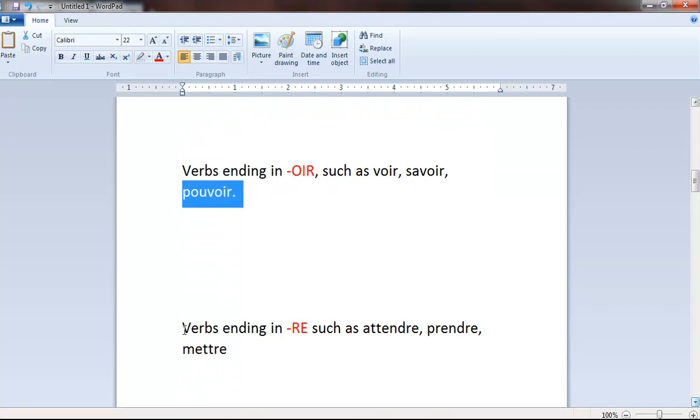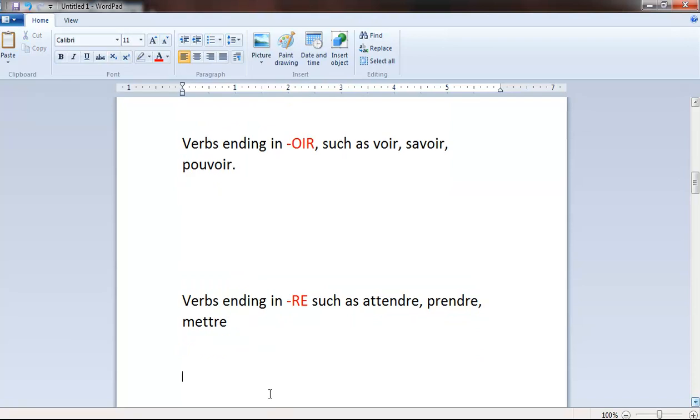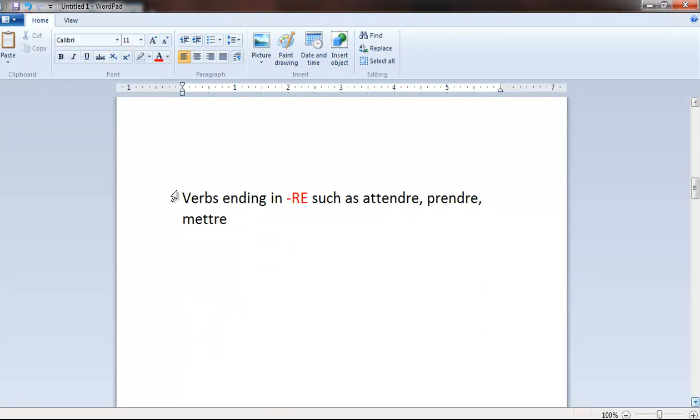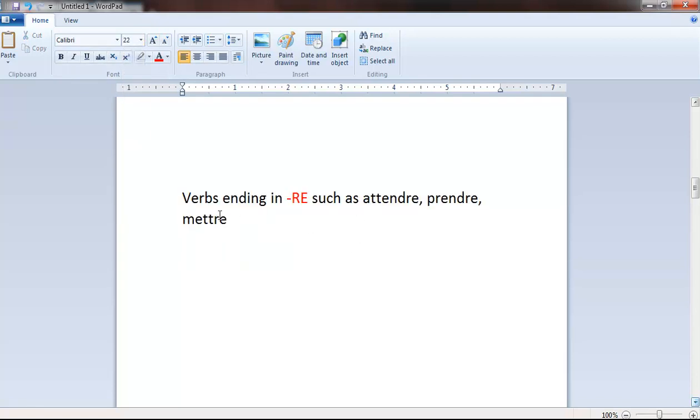The last branch is our verbs ending in RE, such as attendre, prendre, mettre. Attendre means to wait. Prendre means to take. Mettre means to put, to lay down, to lay. For example, to lay a cover on the table, a table blanket or something.